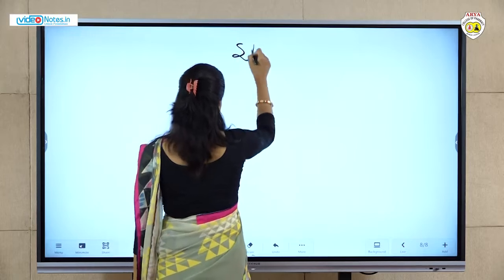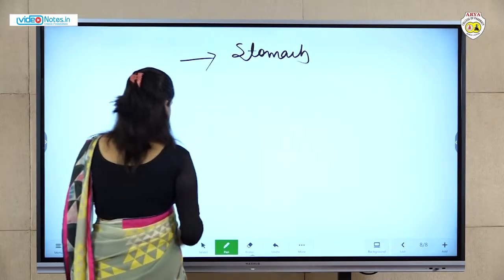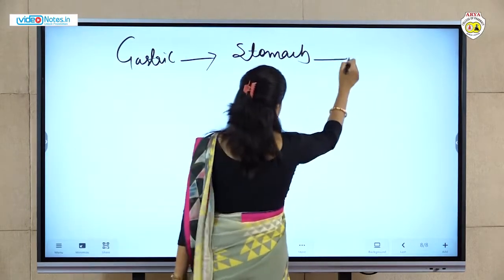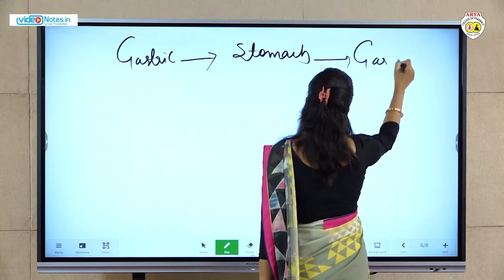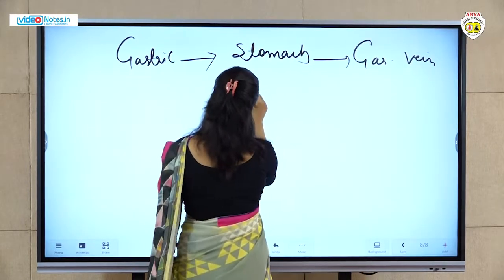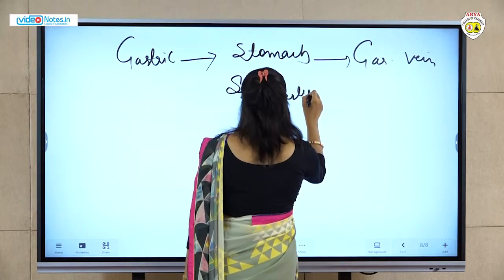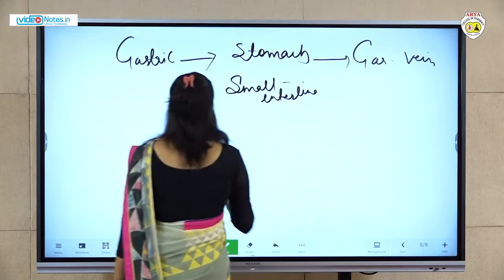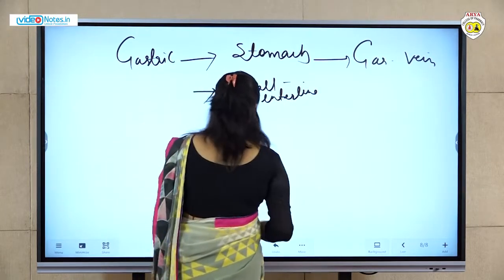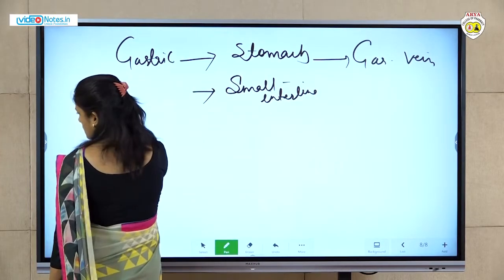Some more examples I will again give you here. Spleen, then stomach. For the stomach, the supplying artery is gastric. Same, gastric vein. Okay, short में लिख दिया है. Then small intestine. For the small intestine, the supplying artery is superior mesenteric.